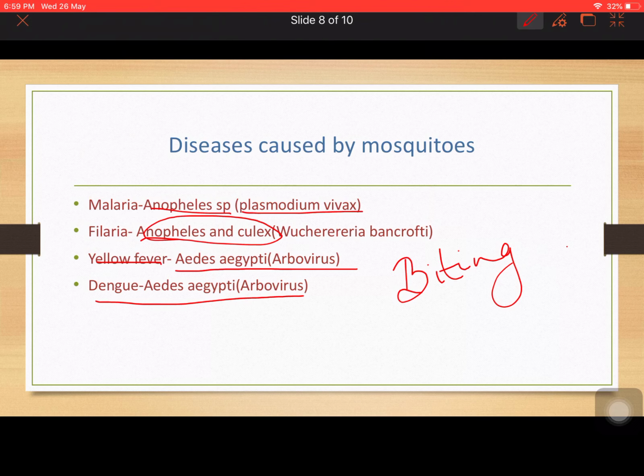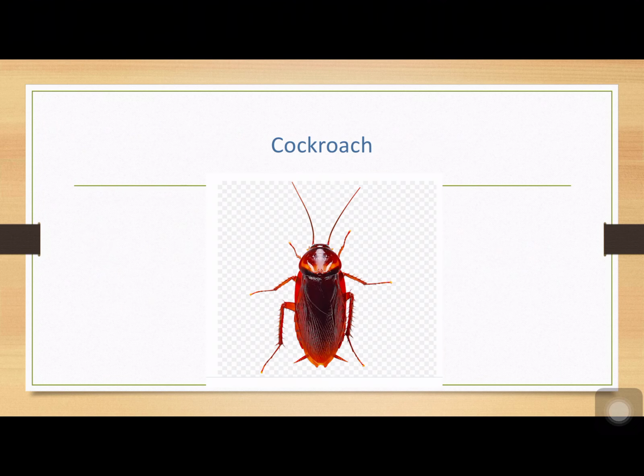Now comes the last factor, that is the cockroach. Now these cockroaches are the most common in households. We see them everywhere now and then, mostly in the kitchen and in the bathrooms if they are not clean. They feed on a great variety of materials such as cheese, water, bakery items. They even eat books, they even eat our clothes, whatever is there. These cockroaches live in damp and unsanitary places. They excrete and regurgitate the undigested food, and they spread filth all over the food products.